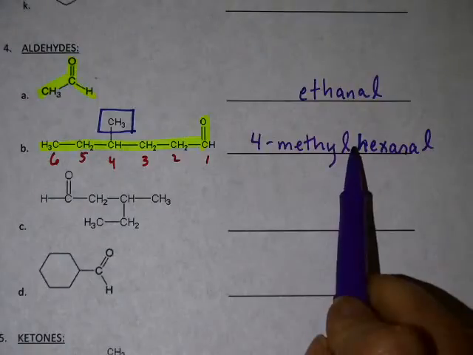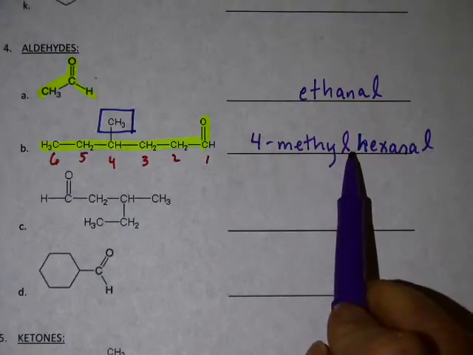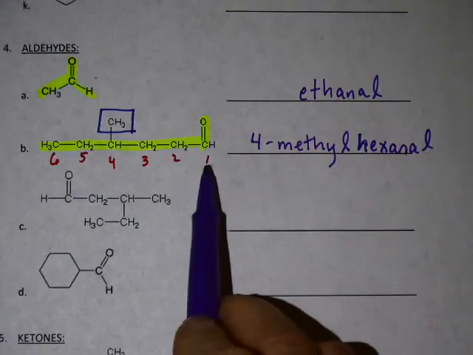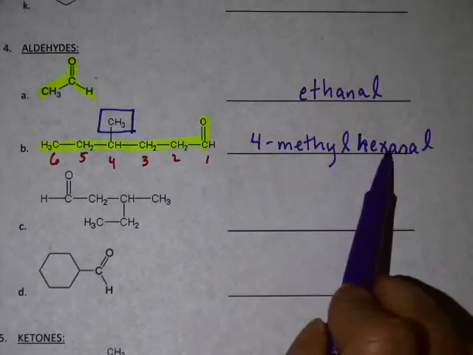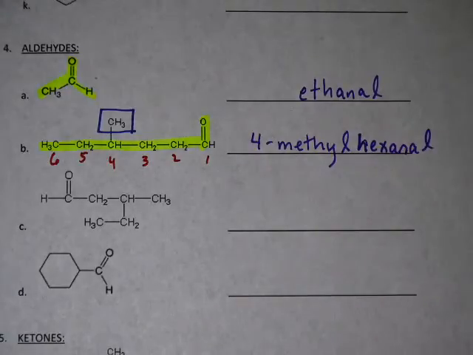Notice though, there's not a number in here. There's not 1-hexanal. Aldehydes are always on carbon 1. They don't have a choice. That's how the bonding works. So 4-methylhexanal. Let's look at that in this example here.